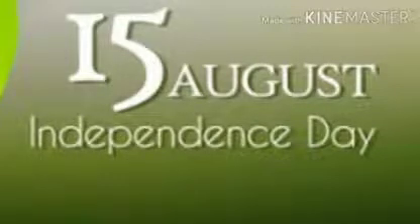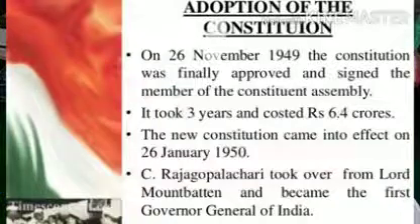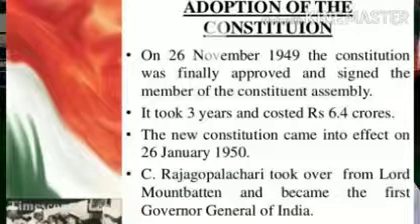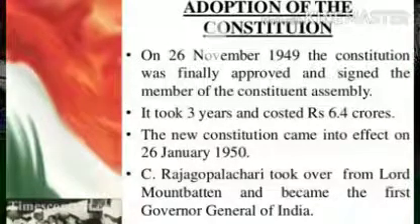As we are from India, we all know we are Indian. So here mainly we are going to discuss the Indian Constitution. The Indian Constitution was formed by the Constituent Assembly, and it was prepared by popular leaders. It was adopted by the Constituent Assembly on 26 November 1949, and it came into force on 26 January 1950.